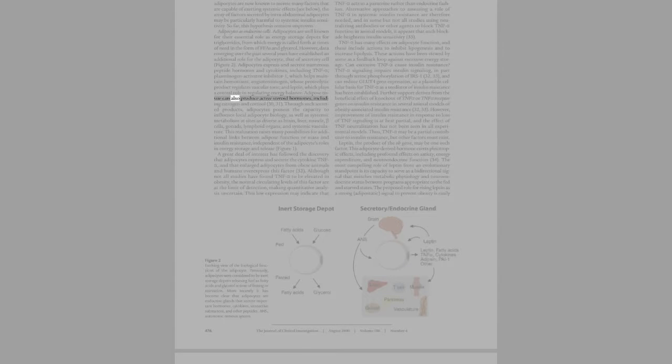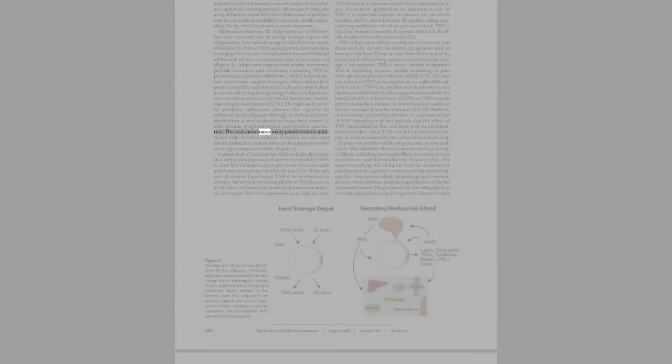Adipose tissue can also produce active steroid hormones, including estrogen and cortisol, 30-31. Through such secreted products, adipocytes possess the capacity to influence local adipocyte biology, as well as systemic metabolism at sites as diverse as brain, liver, muscle, beta cells, gonads, lymphoid organs, and systemic vasculature.